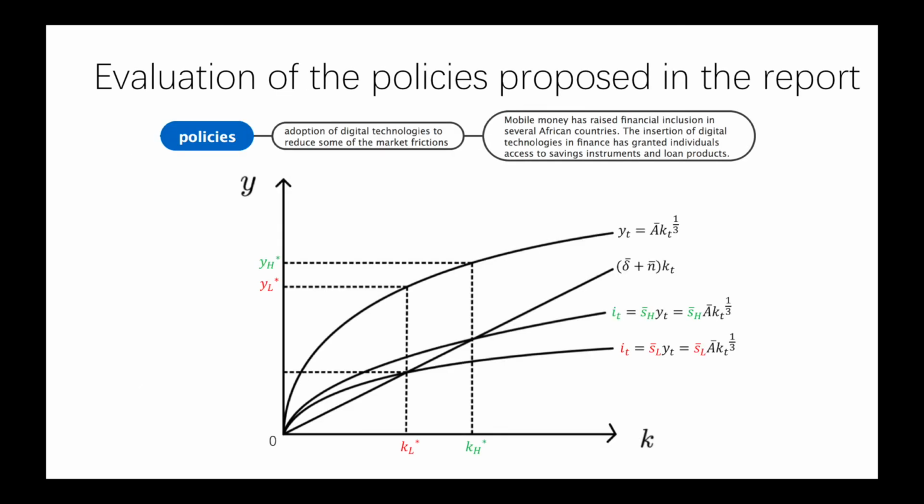Now let's take a look at the policy of introducing digital technologies in banking and finance mentioned in the report. Digital credit has some advantages relative to traditional loans. It is approved more quickly and is readily available to customers without requiring in-person vetting by the banking institution. It makes saving instruments and loan products more accessible for individuals, helping to increase the saving rate.